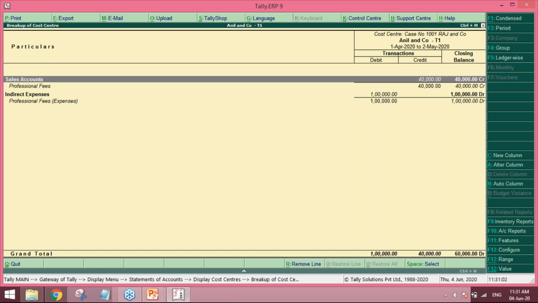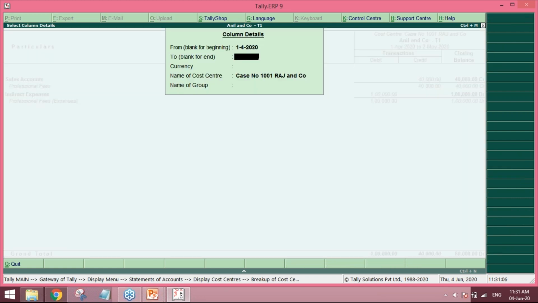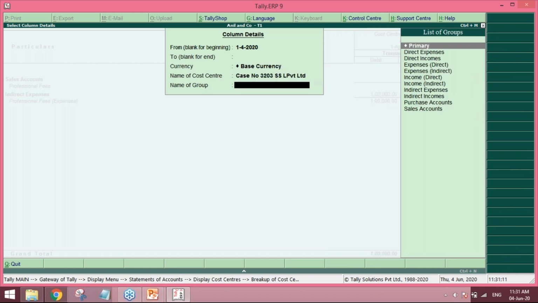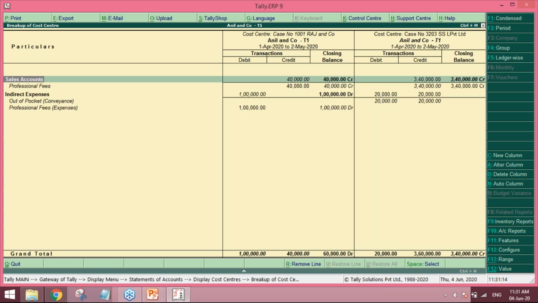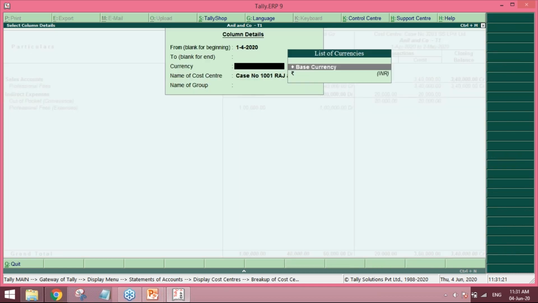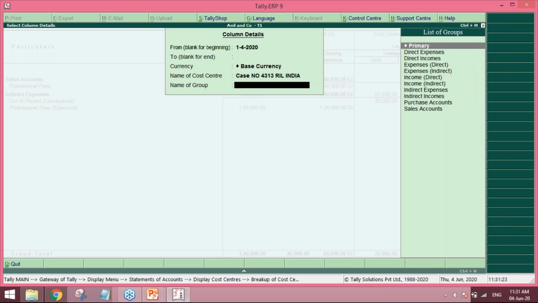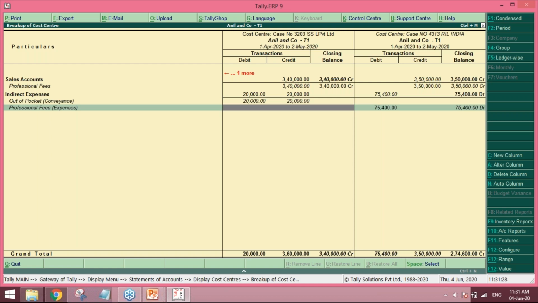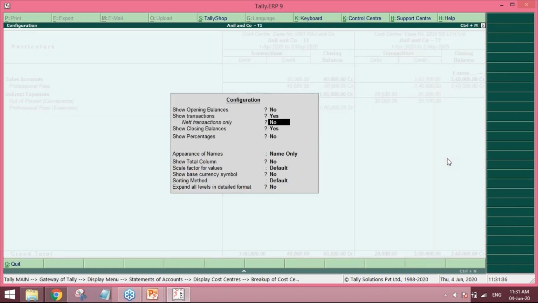Now click on Alt C. Select another case. And similarly, select Alt C again. Select the third case. Friends, to shorten the report, here we have an option, F12, and show net balance only.